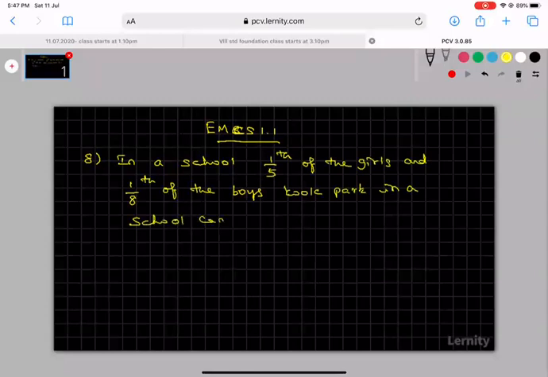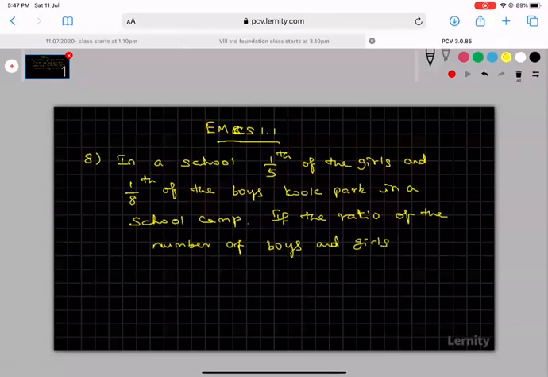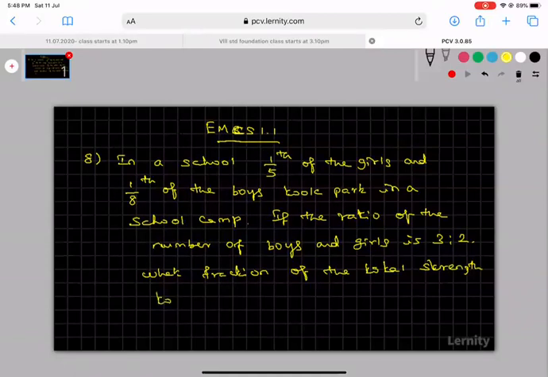If the ratio of the number of boys and girls is 3:2, what fraction of the total strength took part in the camp?